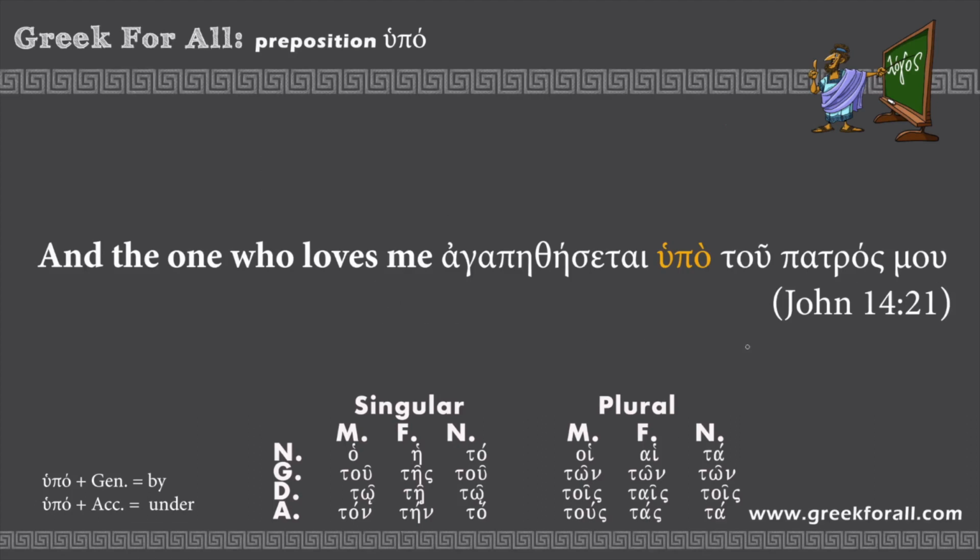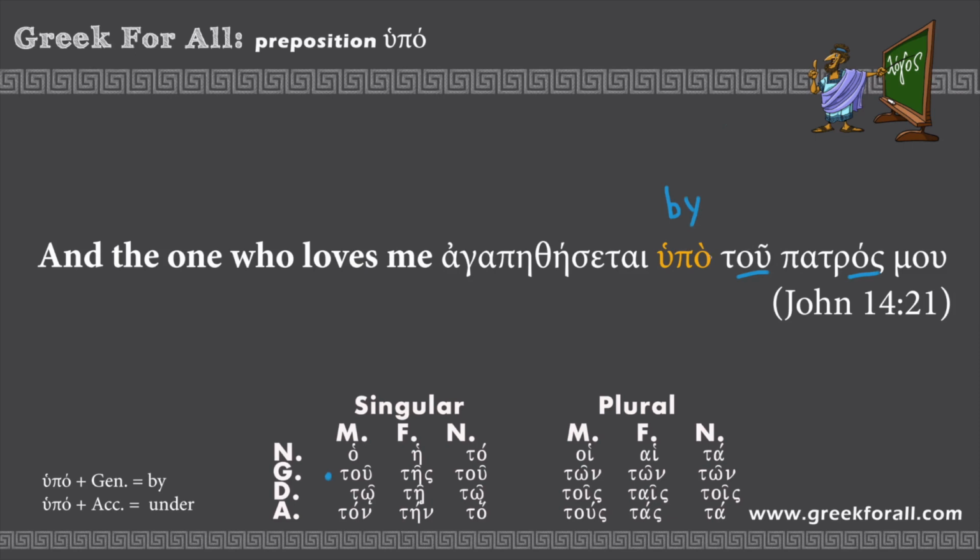And our final example comes from the Gospel of John, chapter 14. Let's read. And the one who loves me, agapetesetai, hupo tu patros mu. So this is our preposition hupo, and we can clearly see that we have a genitive case. We have a genitive case definite article, which we find right here, genitive masculine singular. Hupo plus genitive means by. Now we have by my father. So this prepositional phrase is quite easy to translate, by my father.